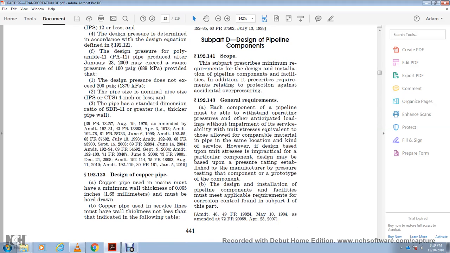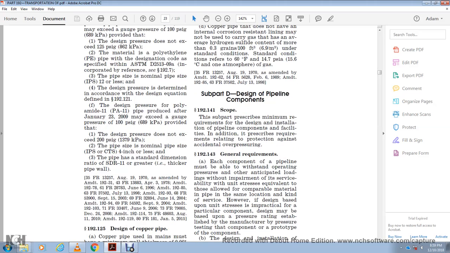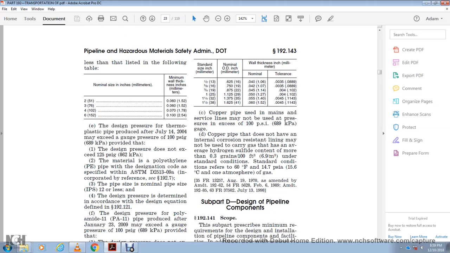192.125 design of copper pipe. Copper pipe may be used in mains if it has a minimum wall thickness of 0.065 inches. Copper pipe used in service lines must have a wall thickness not less than indicated in the following table. Copper pipe used in the mains